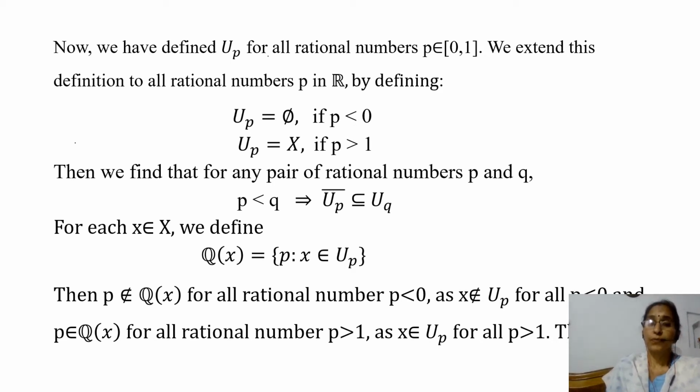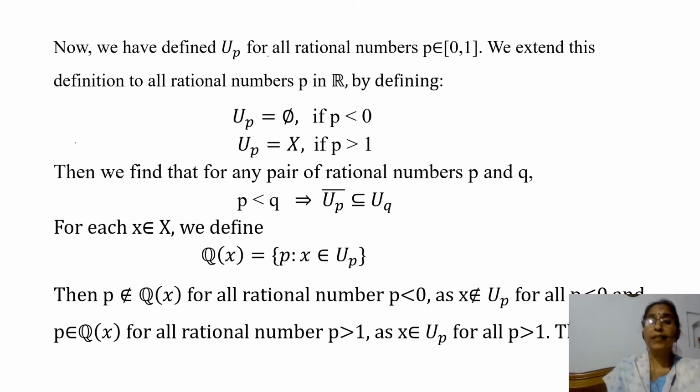So now we define, for each x in capital X, Q(x) equal to the set of p such that x belongs to U_p. This means if any element x belongs to U_p, then we write the corresponding rational number in Q(x). This is the set of all rational numbers p such that x belongs to U_p.